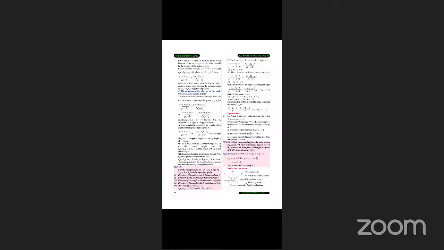Inclination, slope, equations of line, then point of intersection. Then what we studied afterwards, angle between the lines. Now we are studying triangles and quadrilaterals. So we'll take one topic one day.